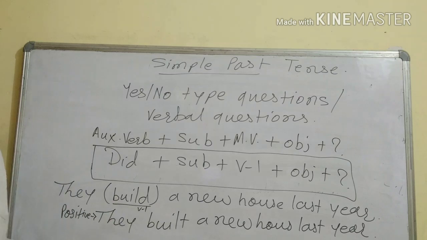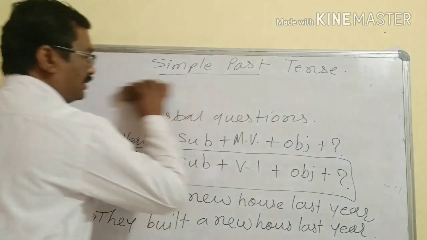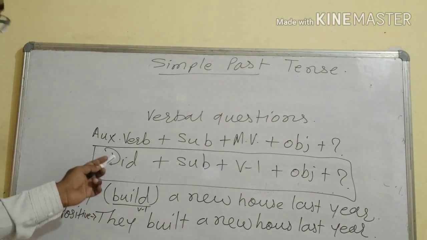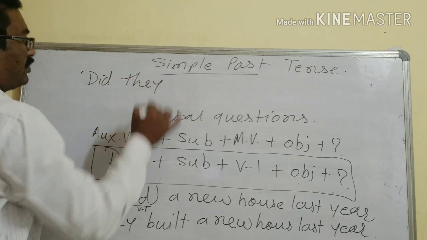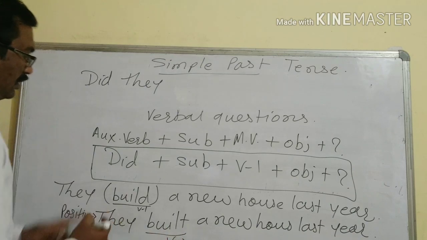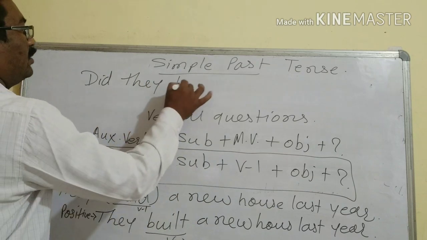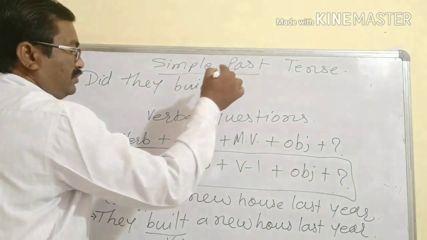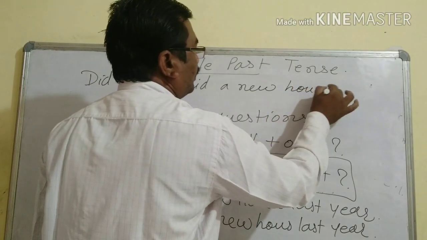So how to make a yes/no type question? That is what we are learning here. Now we are taking the auxiliary verb did. Did they. Again, what do we have to take here? V2 we can't take with did. What should we take? V1. Did they build a new house last year?